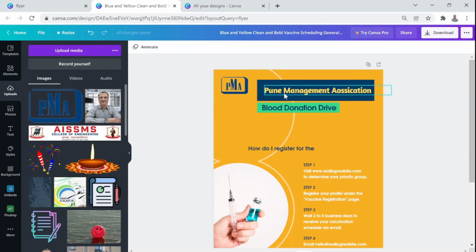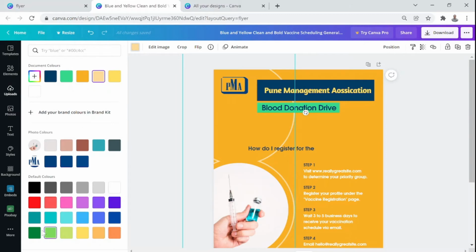I have got the Pune Management Association text, the background and everything. But somehow, I don't like the color of this circle or this design. I want to convert it to a different color. I can change the color of that. I will make it green. I can make it red. This is how you can do it. So the entire shape design has been changed. Color change has taken place.